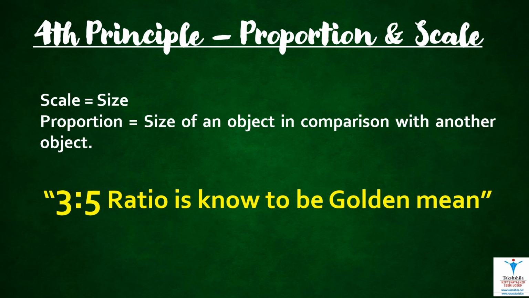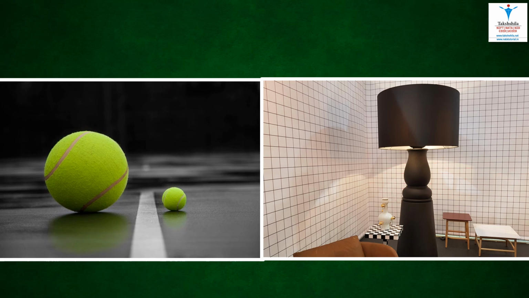The fourth principle of design is proportion and scale. Scale is nothing but the size of each element in the design, and proportion is the size of an element in comparison with the other elements. A 3:5 ratio is considered to be the golden mean. Both the figures given below are examples of size and proportion. In both the pictures, the size of one element has been increased to give focus on that element. In the first picture, it is the size of a ball, and in the second, the size of a lamp.